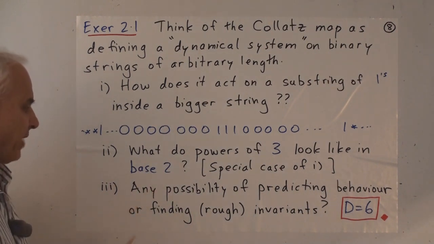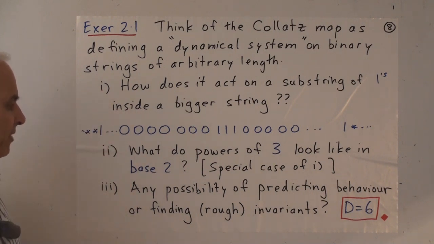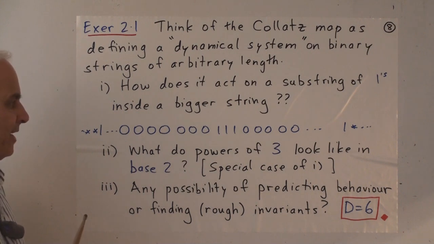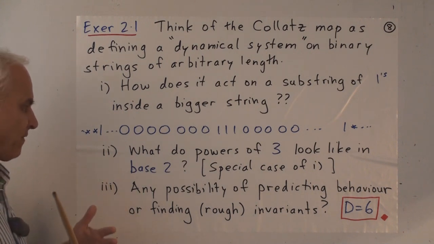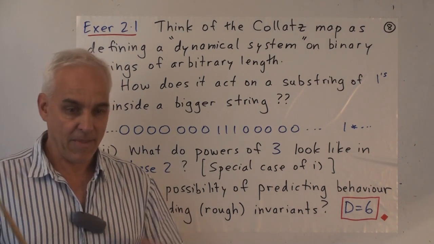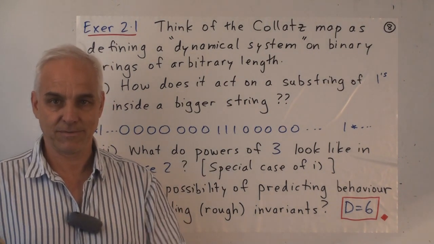And rather open-ended, is there any possibility of predicting the behavior of this Collatz map or finding rough invariants? In other words, trying to find some kind of things or some kind of numbers or quantities associated with this system that in some way you can sort of predict.